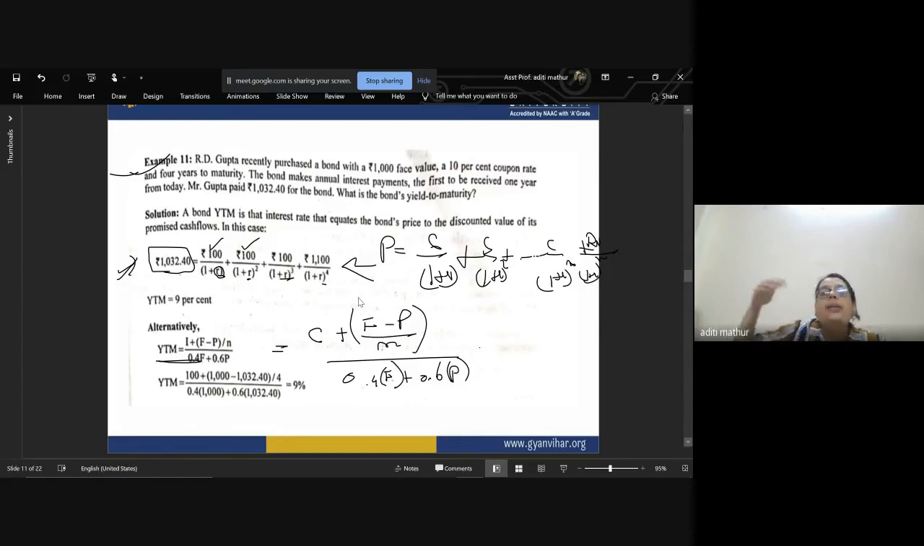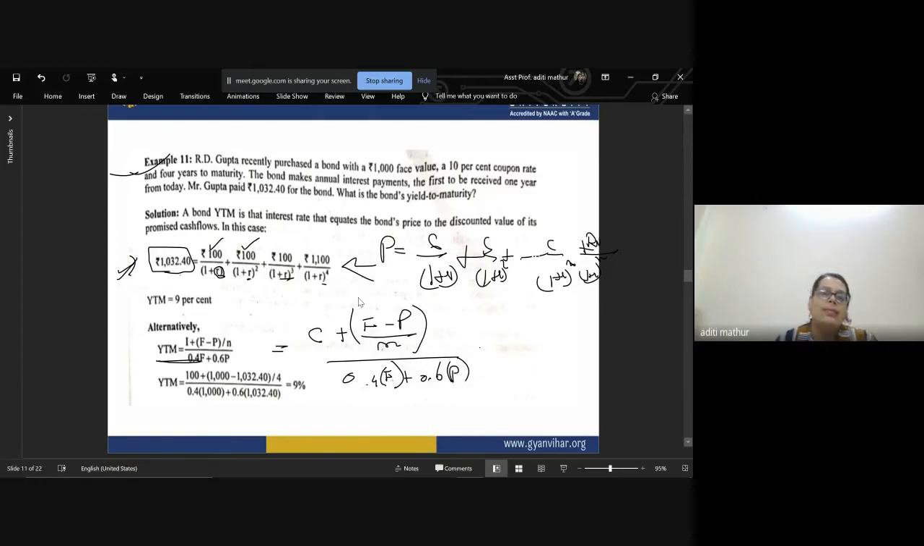Because it is under the power of 2, 3, 4, it is not that easy to do the calculation. So that is why we always use this formula: coupon or the interest plus face value minus the redemption value, divided by n, whole divided by 0.4 into face value plus 0.6 into the redemption value. And when you put the figures and calculate it, 100% sure your YTM will always be equal to that figure.